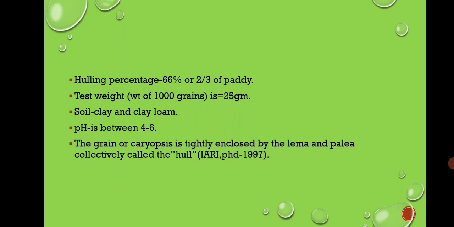Asked in many examinations. Soil required for rice is clay and clay loam. pH is between 4 to 6. The grain or caryopsis is tightly enclosed by the lemma and palea, collectively called the hull. This question was asked in the 1997 IARI PhD examination.